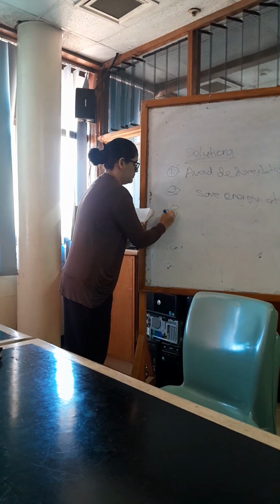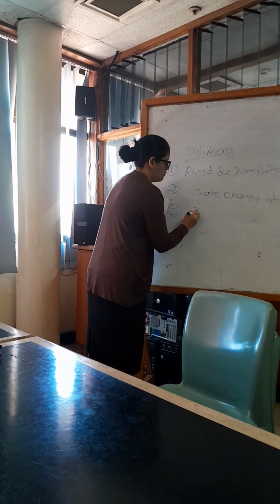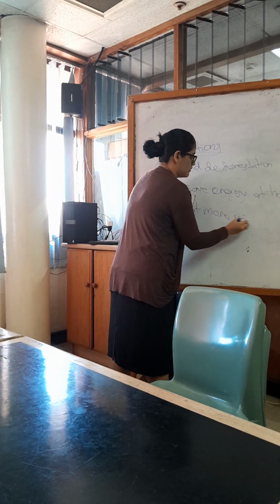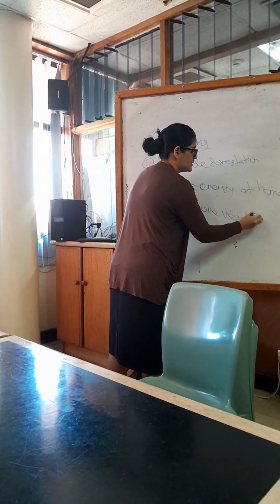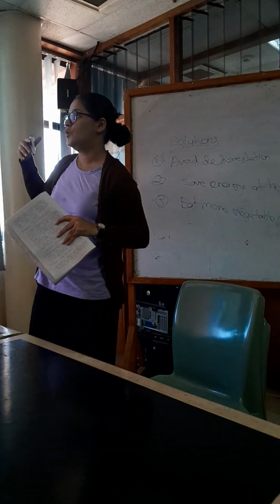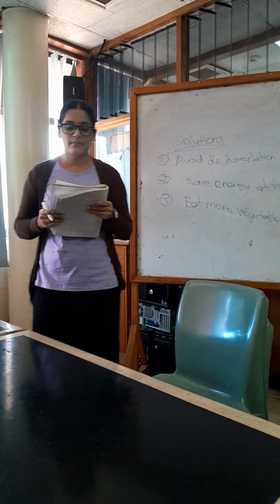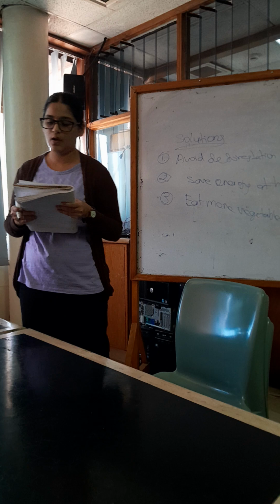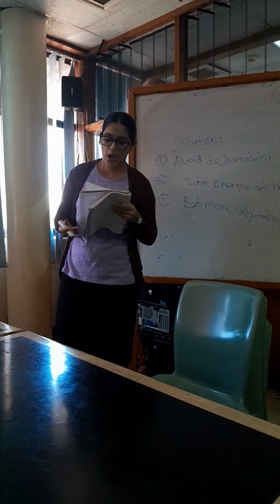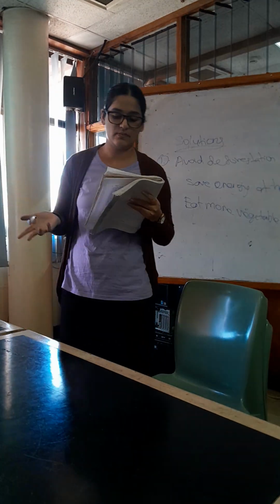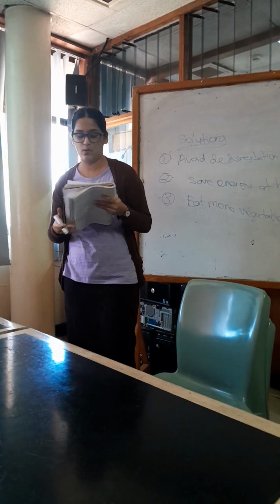Thirdly, eat more vegetables instead of junk food, instead of meat that is being processed in industrial processes. Eating more vegetables, fruits, whole grains, legumes, nuts and seeds can significantly lower environmental impact. Producing plant-based foods generally results in fewer greenhouse gas emissions and requires less energy than meat production.